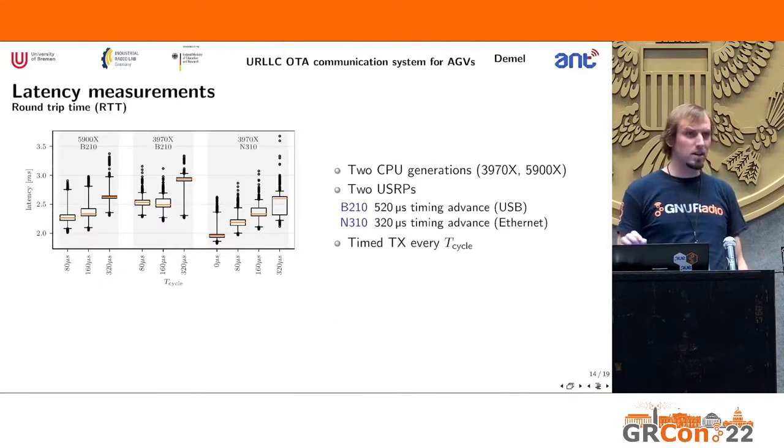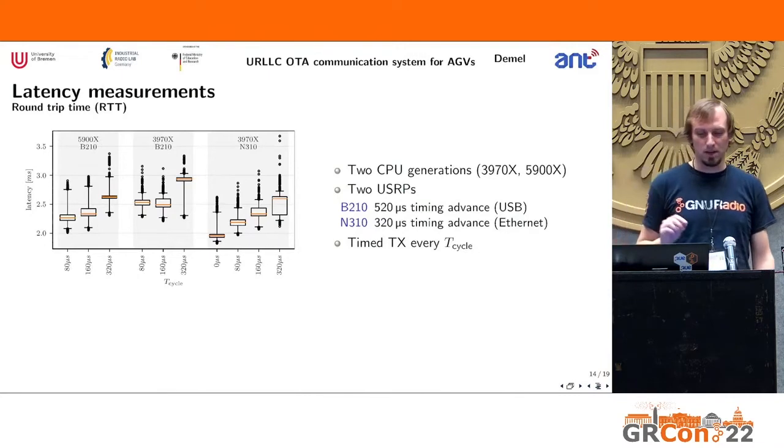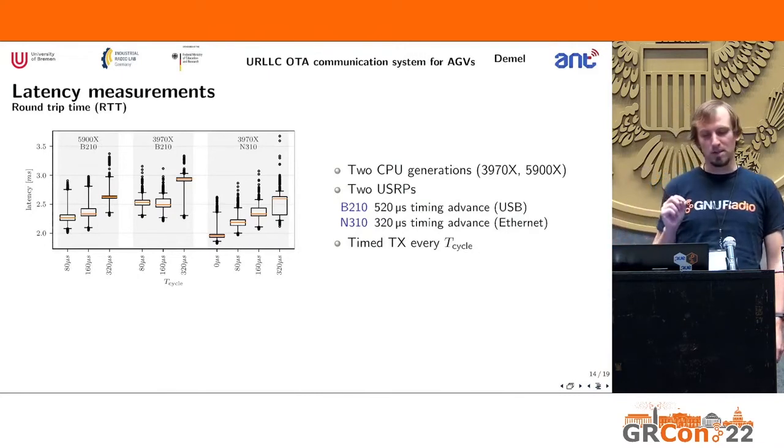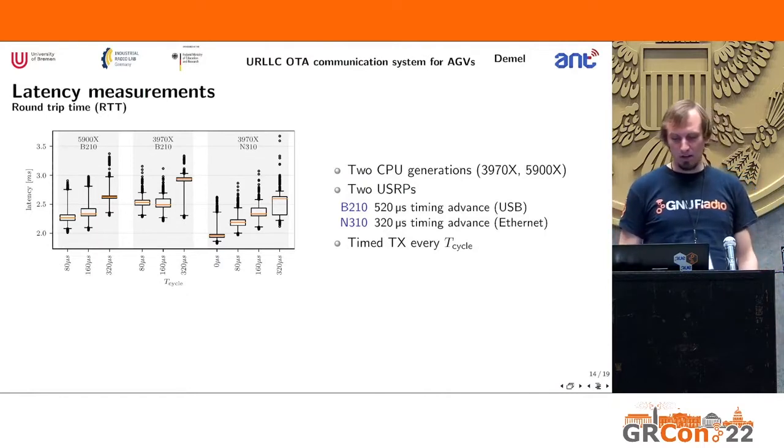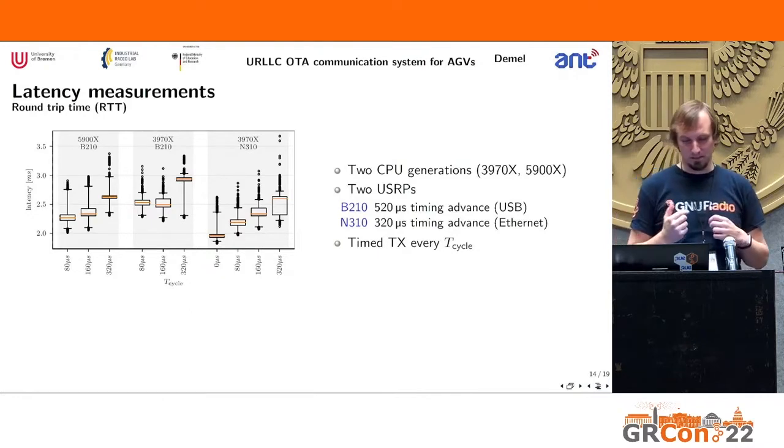The first thing we do now is we take latency measurements, more specifically round trip time. So we just do a ping. And then we have two CPUs, two generations, the 3970X and the 5900X. And we have two different USRPs.